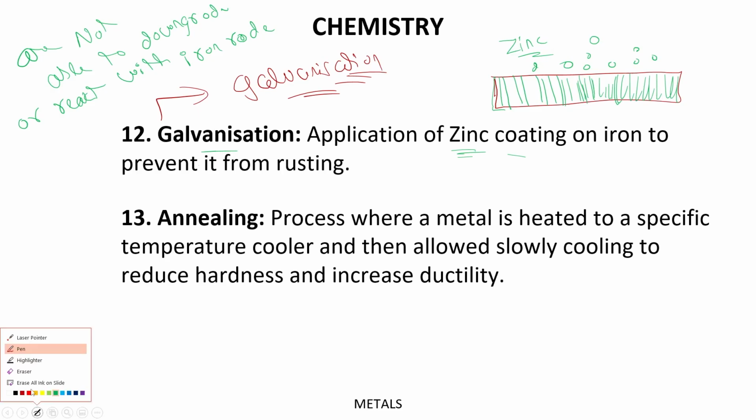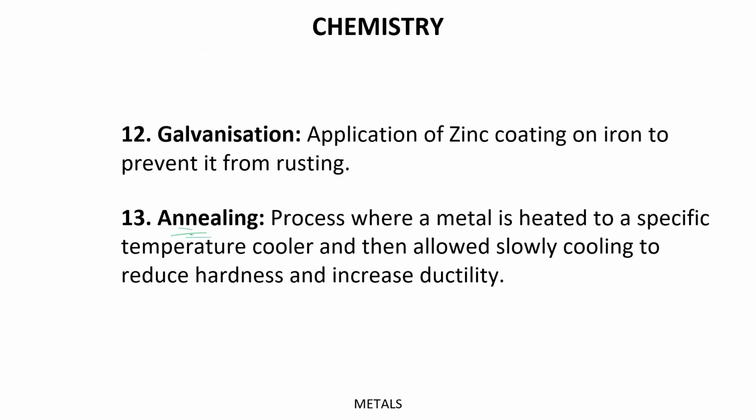Okay, thereafter the next process is annealing. It is a process where metal is heated to a specific temperature and then allowed to cool slowly to reduce hardness and increase ductility. I have told you ductility is basically the power of metal to be drawn into fine metal wires.